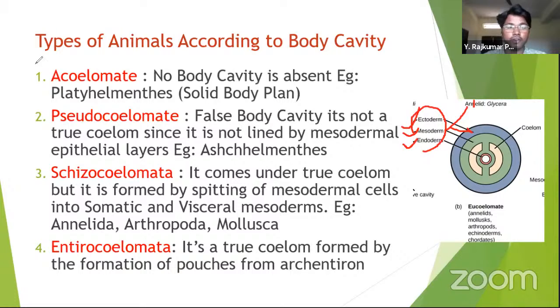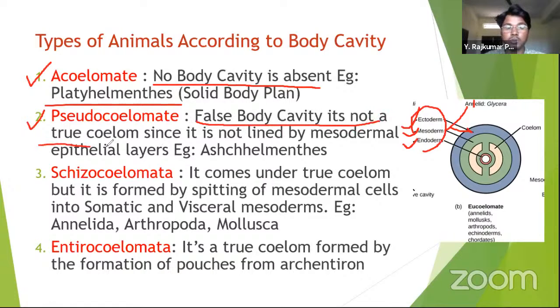Okay. The first type is acoelomata. Acoelomata means there is no body cavity. So the body cavity is absent. Example, platyhelminthes. This kind of body plan is called a solid body plan. The next is pseudocoelomate, which means they have a false body cavity.